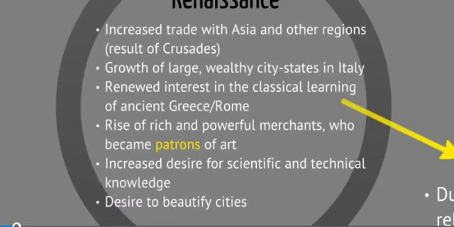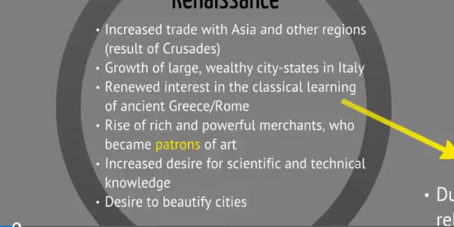We also see during this time renewed interest in the classical learning of ancient Greece and Rome. What we see is a lot of these Greek scholars trying to escape these Ottoman Turks that are invading, okay, and so they leave Greece and they move into Italy. During this time, we also see the rise of rich and powerful merchants who become patrons of art.